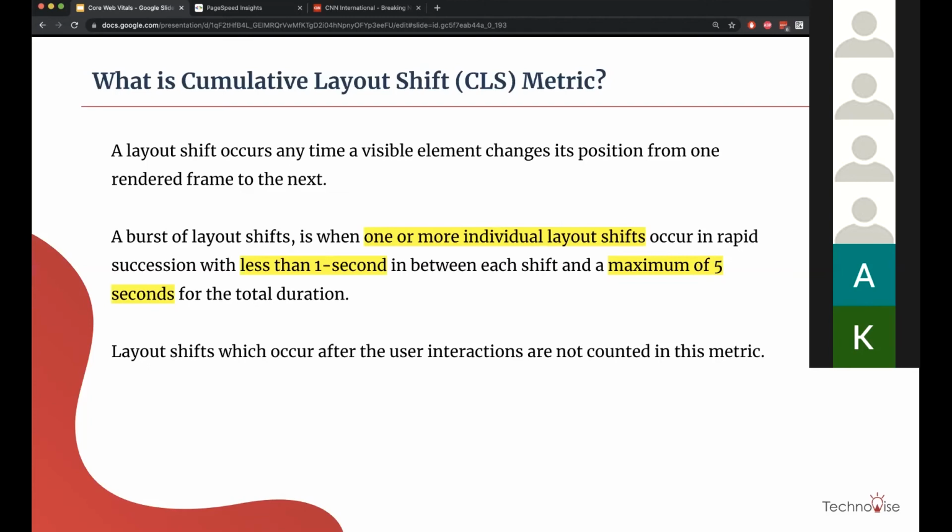A burst of layout shifts is when one or more individual layout shifts occur in rapid succession with less than 1 second in between each shift and a maximum of 5 seconds for the total duration. So there are multiple shifts happening in less than 1 second.